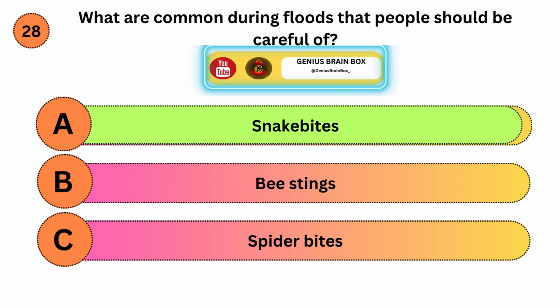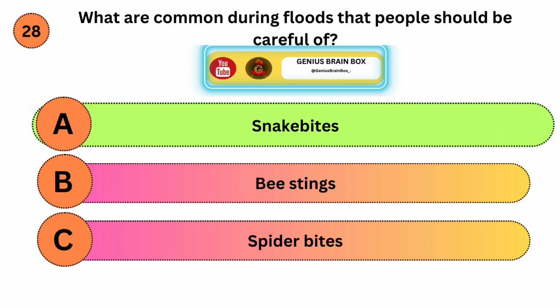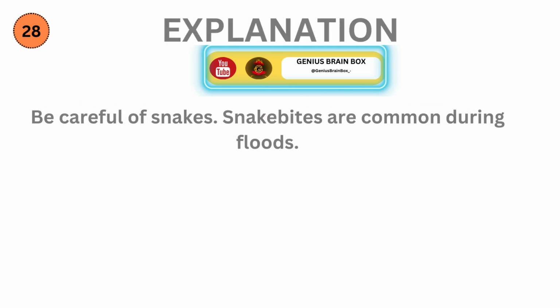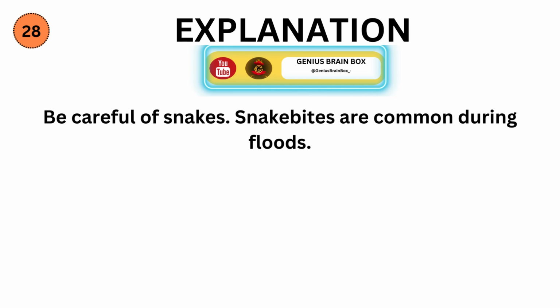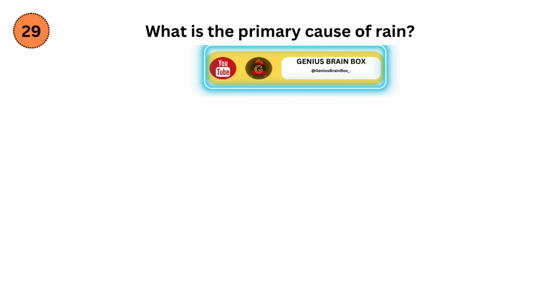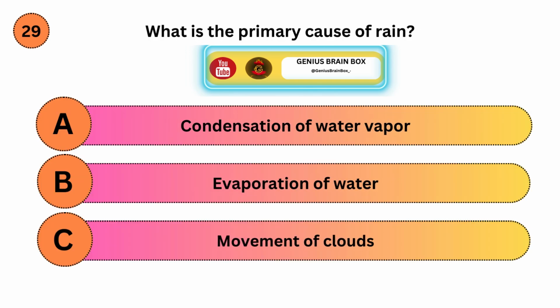Correct answer is A. Explanation. Be careful of snakes. Snake bites are common during floods. What is the primary cause of rain? Option A, condensation of water vapor. Option B, evaporation of water. Option C, movement of clouds.